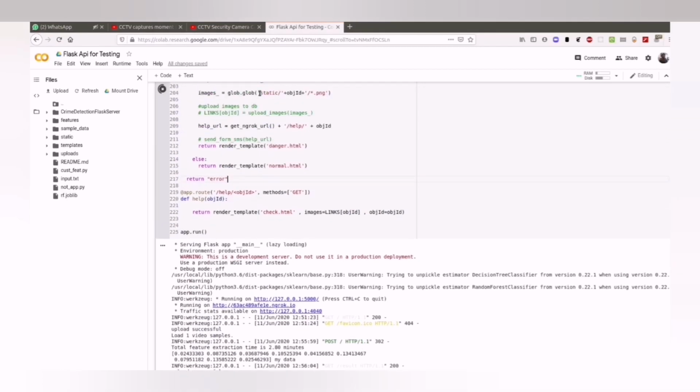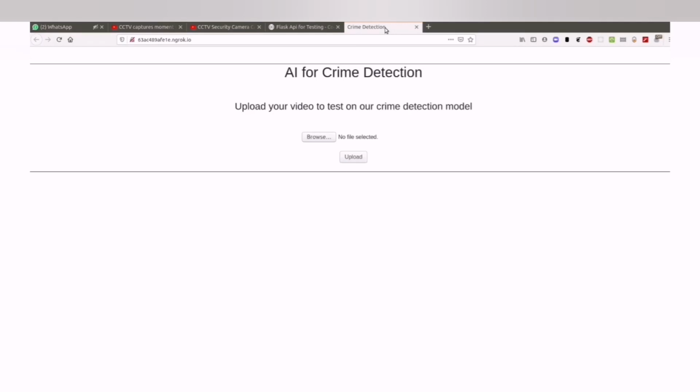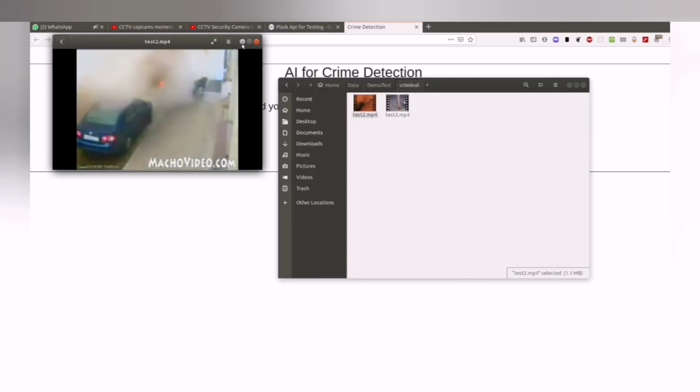So let's see the working of the project. Once we deploy our code on a Google Colab server, we get the temporary ngrok URL. We click on that URL and see our landing page. Here we can upload any video to check if the video contains any criminal or anomalous content. So first we will check this video. This is a video of a road accident. You can see that the road accident occurs in this video. Now we will test this video to see if our model can detect the anomalous content in it.